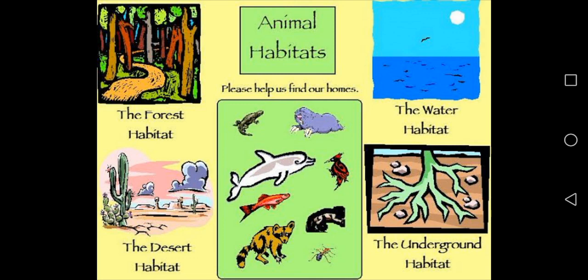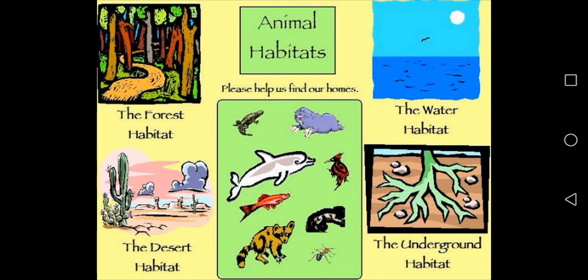I have already started the second chapter of your science book, that is animals in their surroundings. I have already explained the first 3 pages of your second chapter. Now I shall recapitulate once again so that everything is much more clear to you. Let me start with habitat. I have already told you what a habitat is. The place where an animal lives, feeds and reproduces is called its habitat.